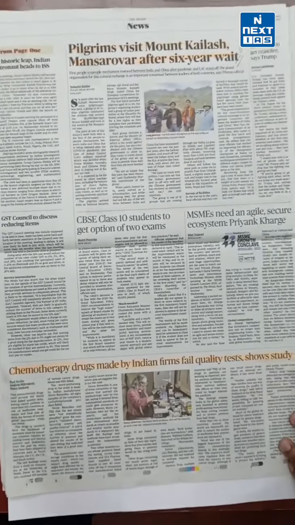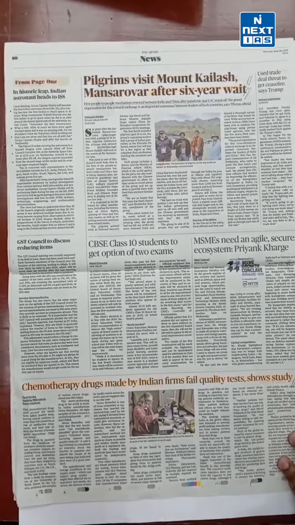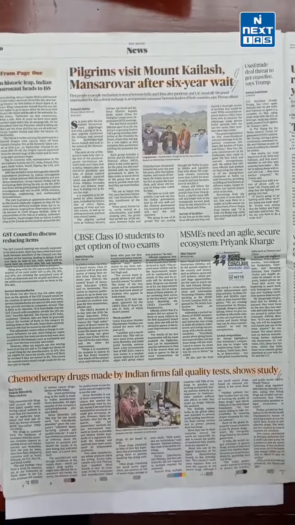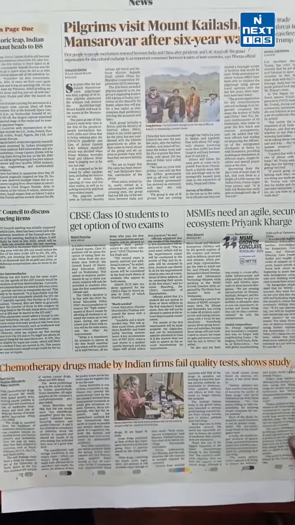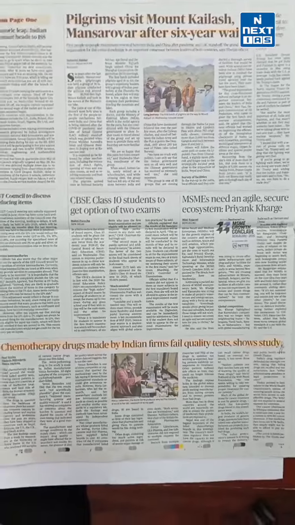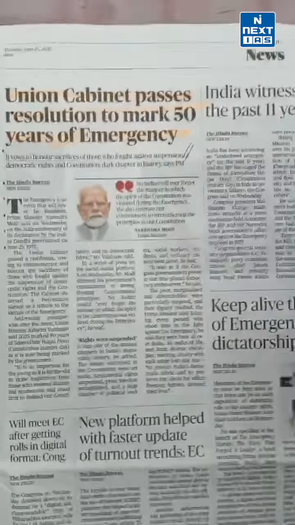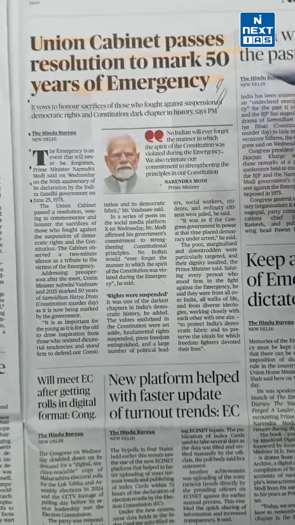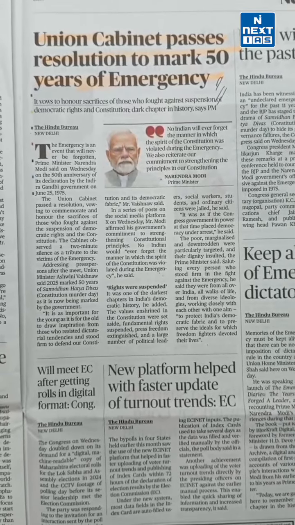On the very same page we have news related to chemotherapy drugs. So drug regulation again is an important issue. Go through that briefly as well. Union Cabinet passing a resolution to mark 50 years of Emergency. So know everything about the Emergency, what are its impacts, constitutional provisions, etc.